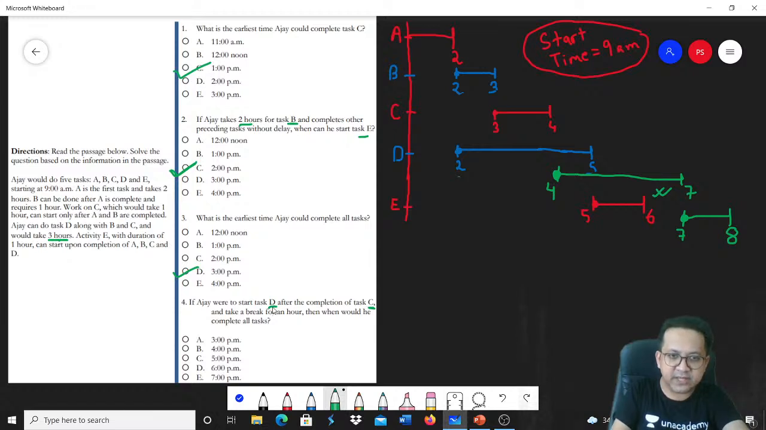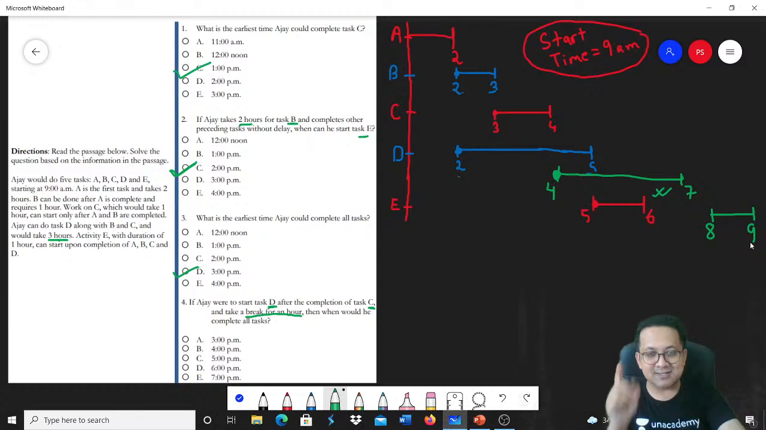After the completion of D, Ajay takes a break for an hour. So it will not start at the end of 7 hours. Ajay is taking a break. So instead of 7 hours, it will start at the end of 8 hours and will continue till the 9th hour. Why? 7 to 8, there is a break.